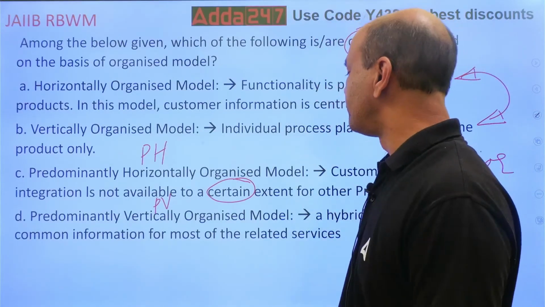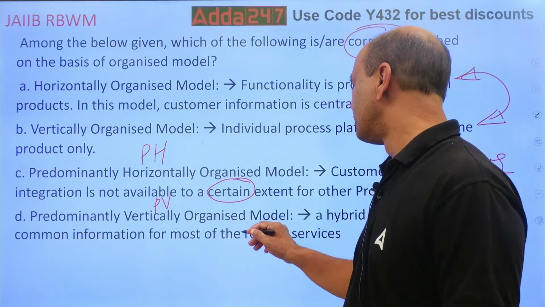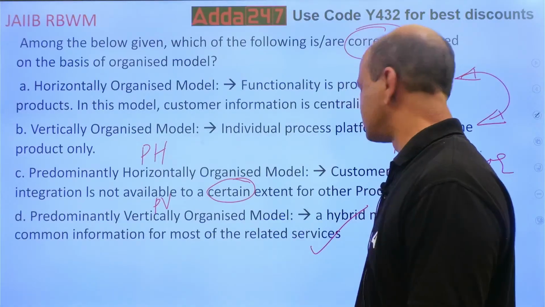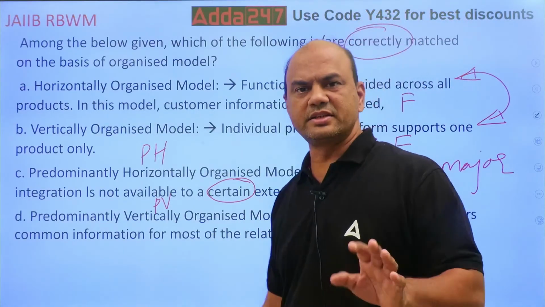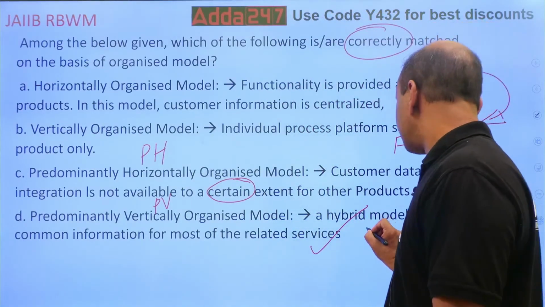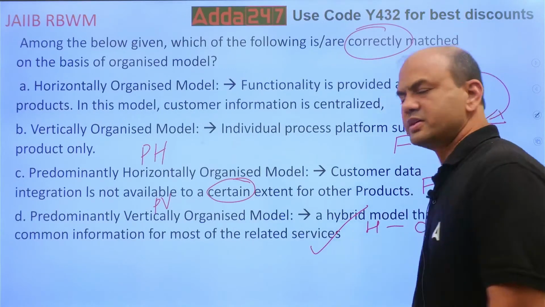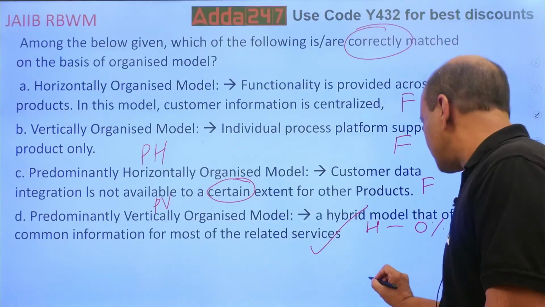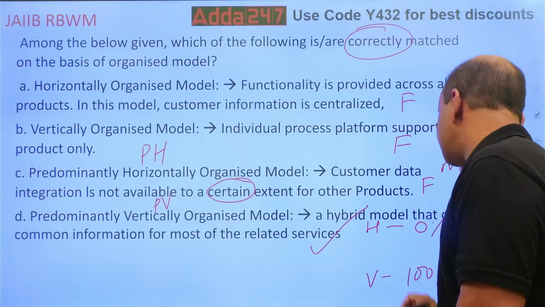Got it? And PV, a hybrid model that offers common information for most of the related services. Most. Okay? See, it's like this. Logic is very simple. Horizontally organized, 0% data sharing between various products. Vertically organized, 100% data sharing between various products.